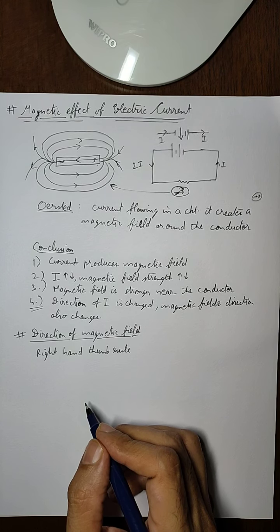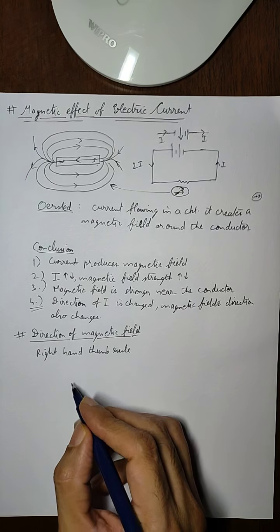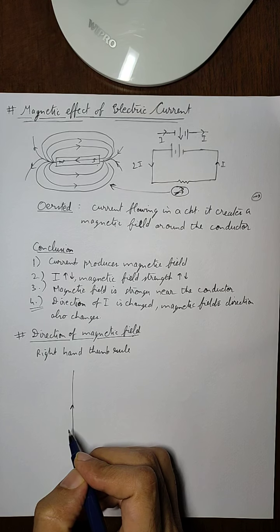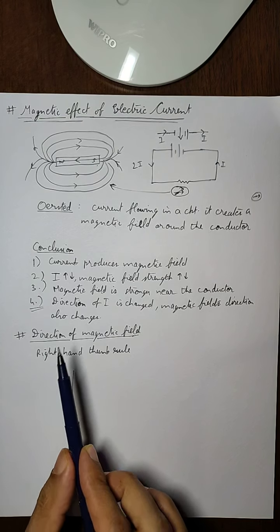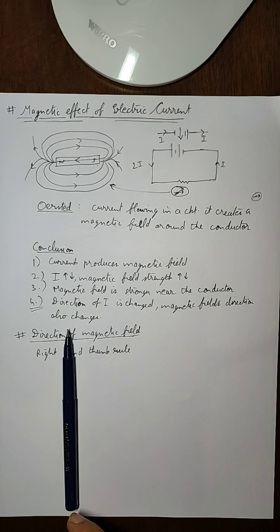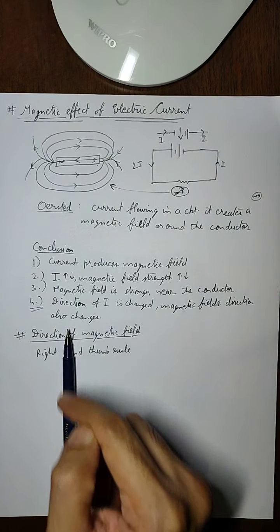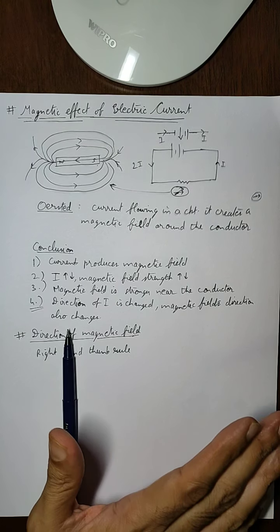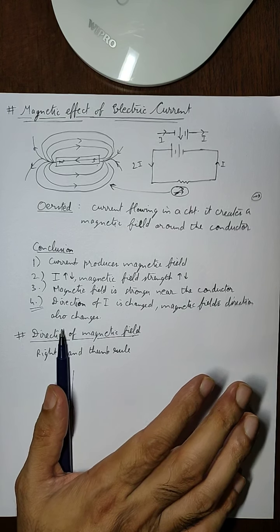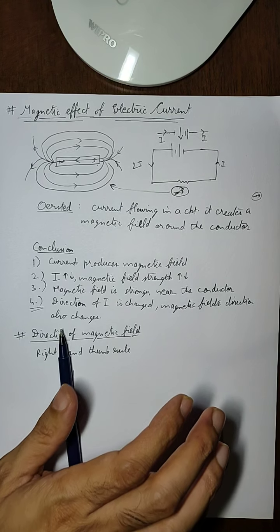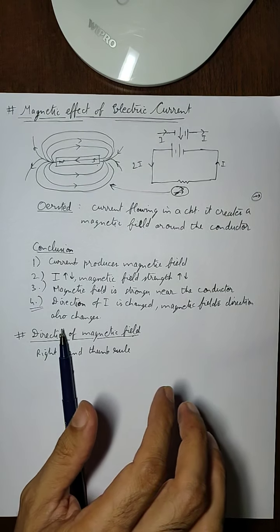What it says is that if we take our right hand and put the thumb of the right hand in the direction of the current. Let us say this is the conductor and this is the direction of current. Suppose this pen is the conductor and the current is going from the bottom to the top, and I place my right hand thumb in the direction of the current, then the direction in which my fingers will curl will give us the direction of the magnetic field at that particular point.